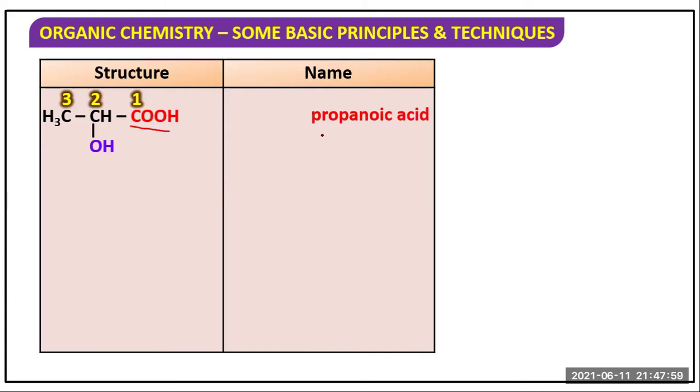So propanoic acid, but not only propanoic acid: 2-hydroxy, the 2 position contains OH, so 2-hydroxypropanoic acid. 3 carbons containing acid means propanoic acid, 2 carbons means ethanoic acid, 4 carbons means butanoic acid. In this way. So according to priority group, this is the first carbon, then 2 and 3, so 2-hydroxypropanoic acid.